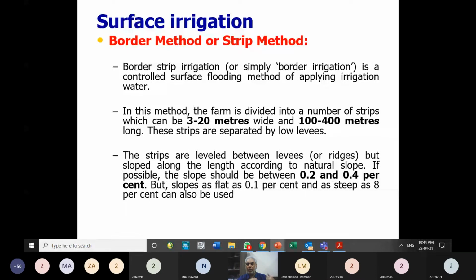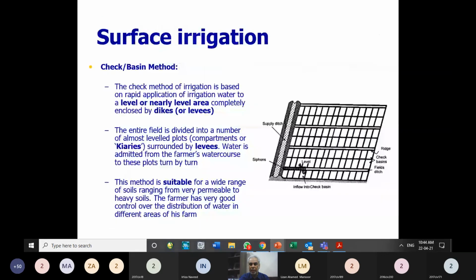Second thing is the size of the supply ditch, the supply channel. अगर वो छोटी है supply channel, तो smaller feed should be utilized. Third thing is how much water we need to apply. So depending upon huge water application, the size varies. And a suitable slope is required in the case of the strip method, as compared to the second method which we call the check method.